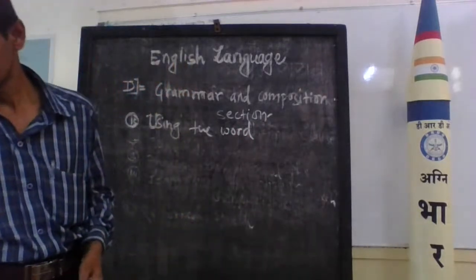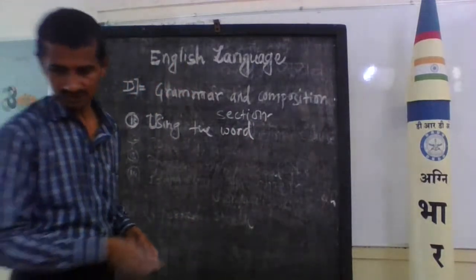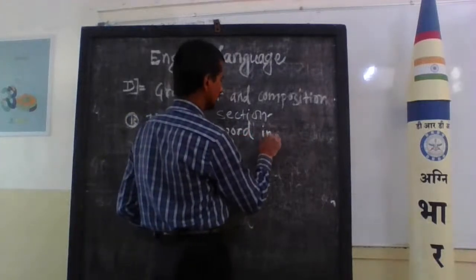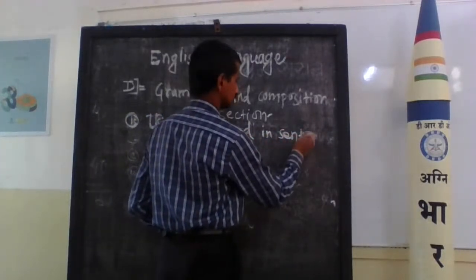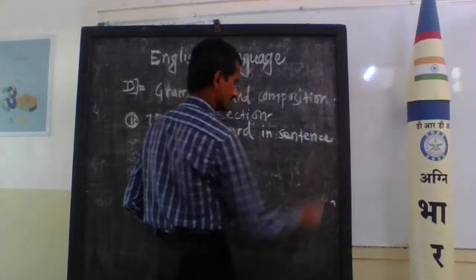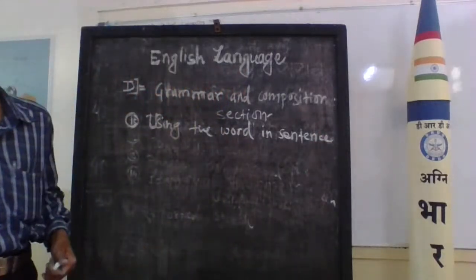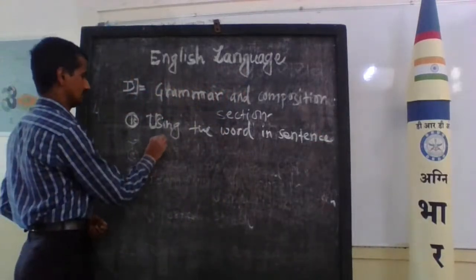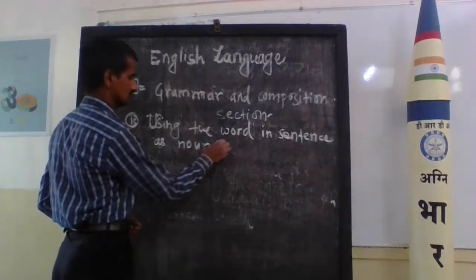Using the word or words in a sentence or sentences as a noun.